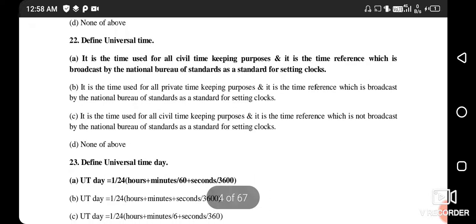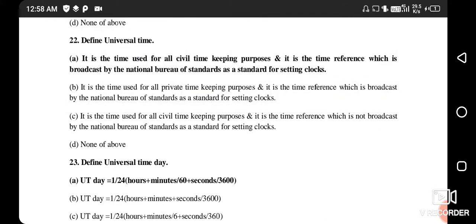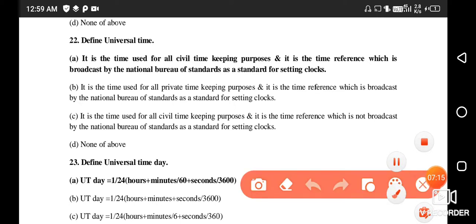Define the universal time. Universal time is the time used for all civil timekeeping purposes, and it is the time reference which is broadcast by the National Bureau of Standards as a standard for setting clocks. So the right answer is option number A.